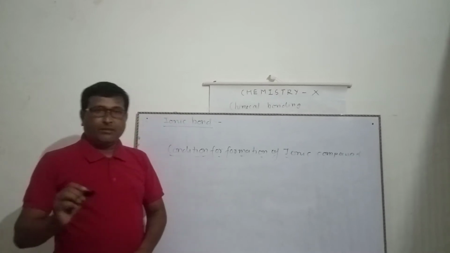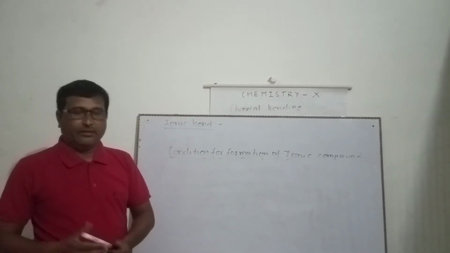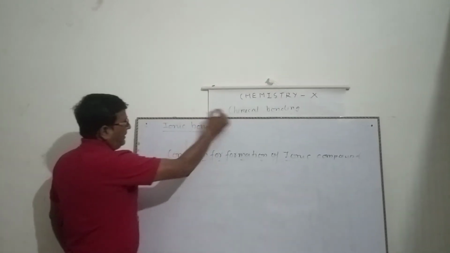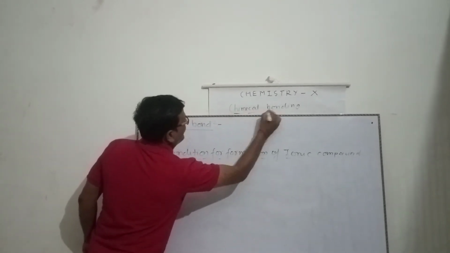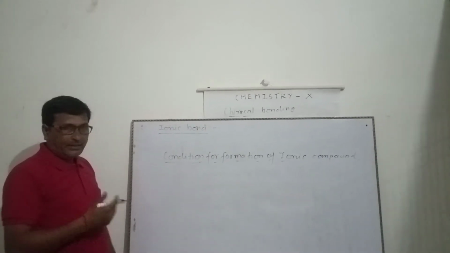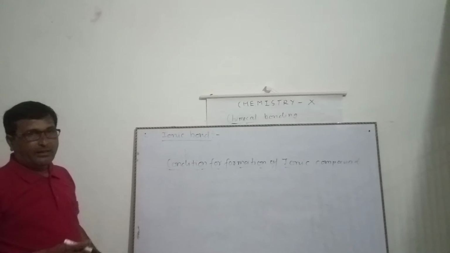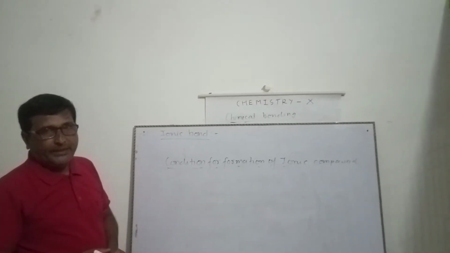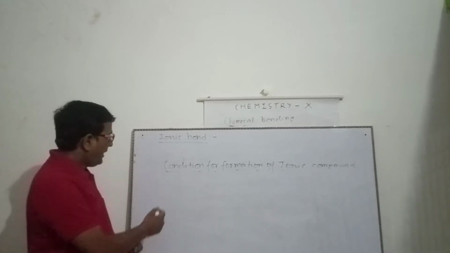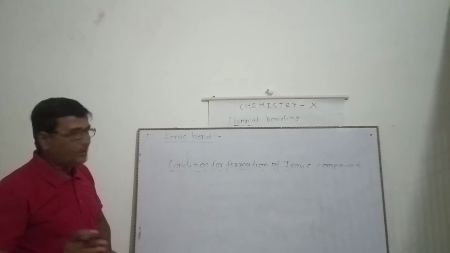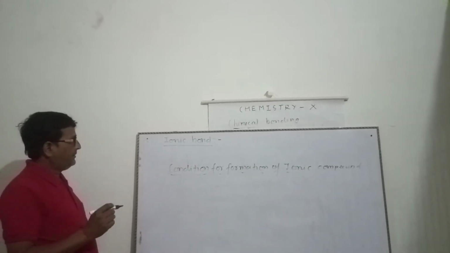I hope that the little homework I have given, you have done. I was teaching this chapter, chemical bonding. In the last session, I had explained the definitions of ionization potential, electron affinity, electronegativity, and atomic radius or atomic size. I hope that you have prepared the definitions.